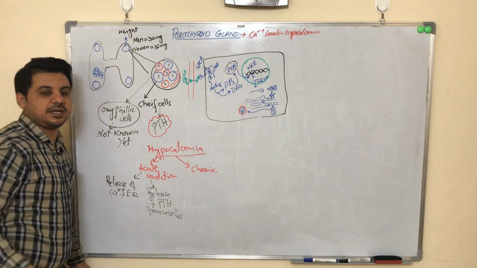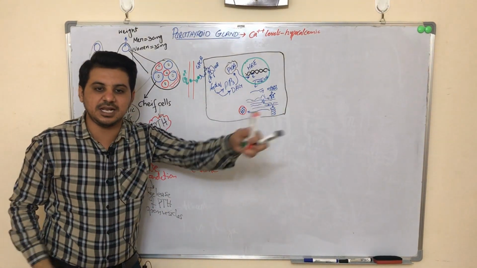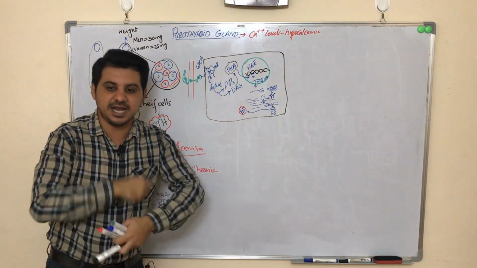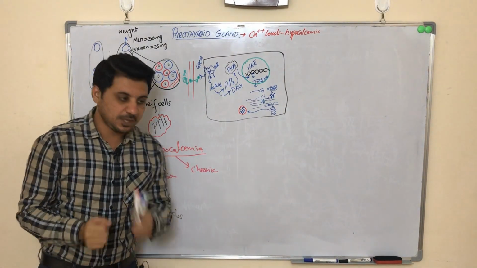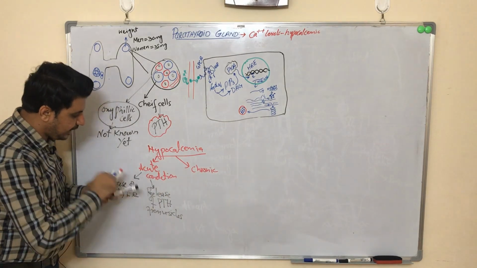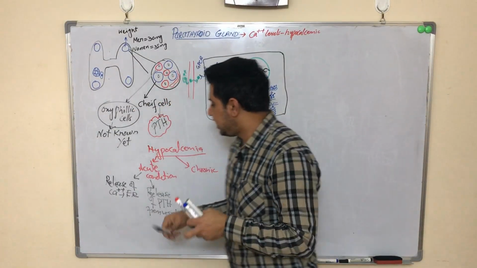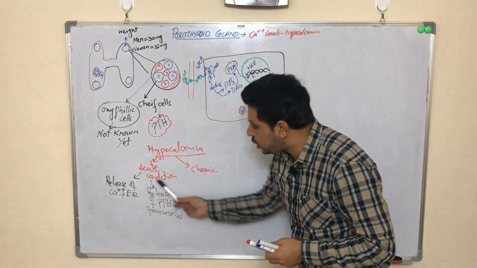That parathyroid hormone will go to the target cell in search of calcium ions, and the calcium ion will be released. So this is actually the adaptive mechanism in the acute conditions.